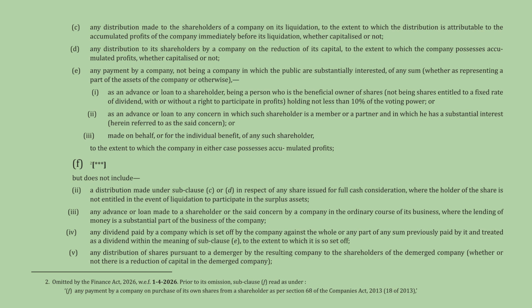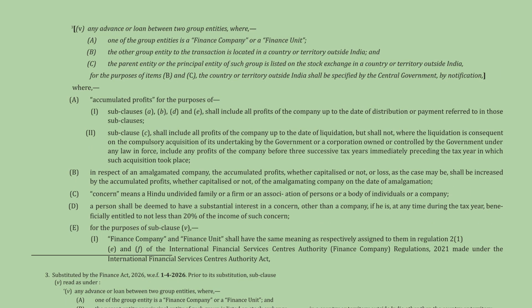It covers certain advances or loans by non-publicly interested companies to shareholders with substantial interest. The section also lists exclusions from the dividend definition, such as specific distributions or share issuance following a demerger. The definition of "dividend" continues, including provisions for advances or loans between group entities where one is a finance company or finance unit and the other is outside India. It details the inclusion of accumulated profits for different distribution types and defines concern and substantial interest.